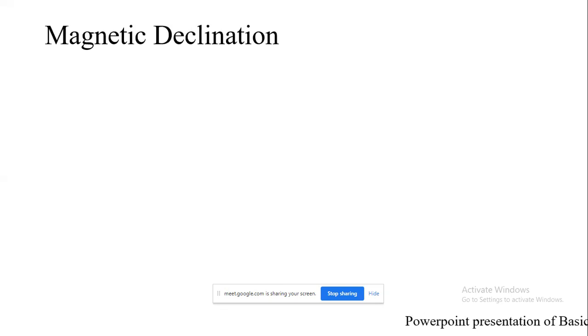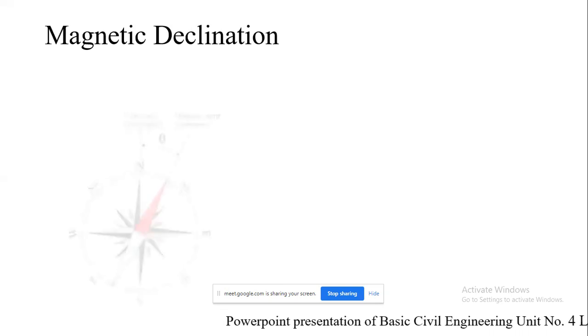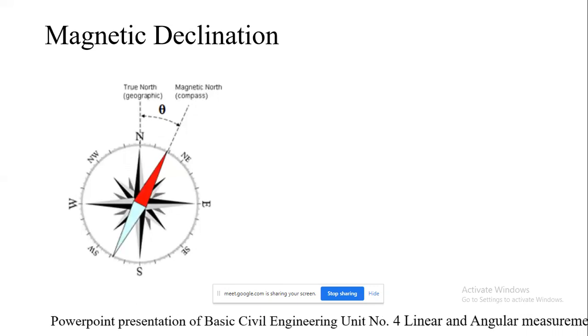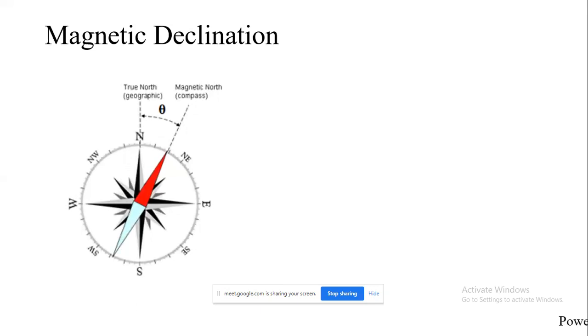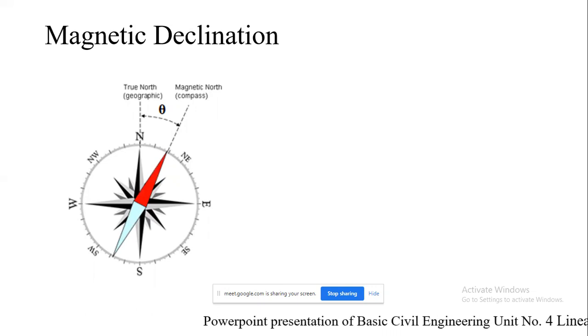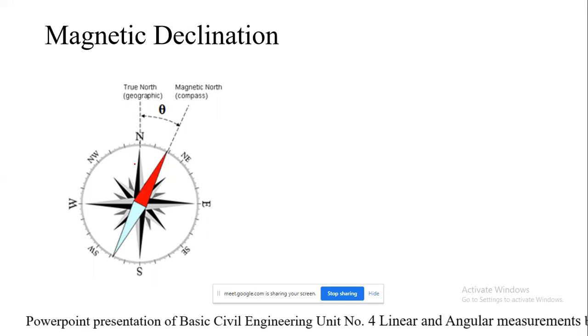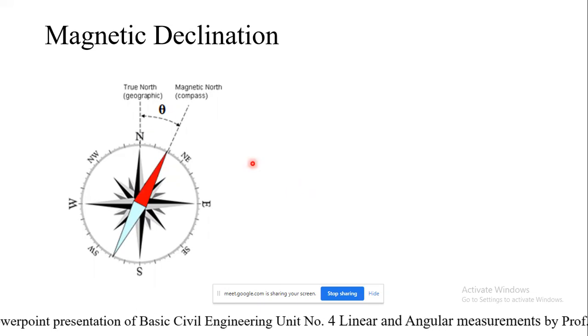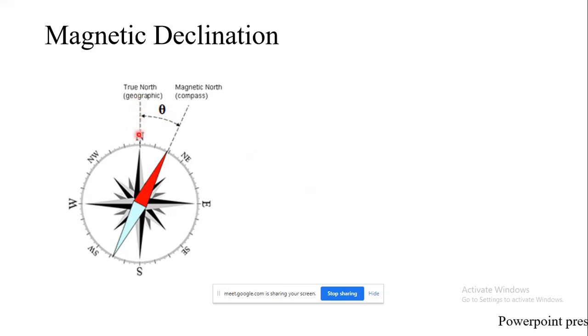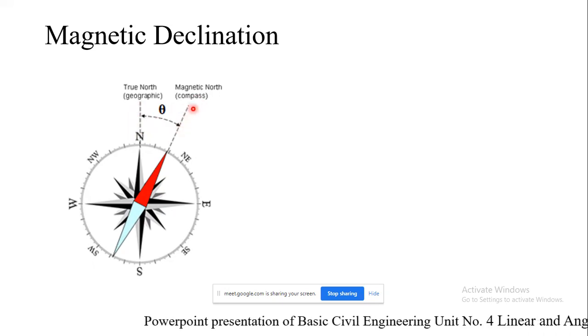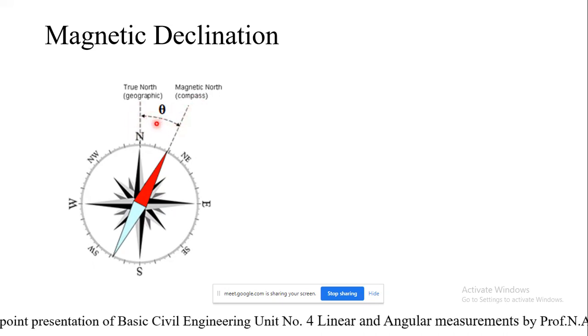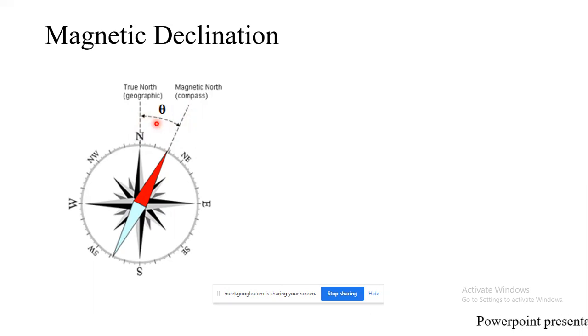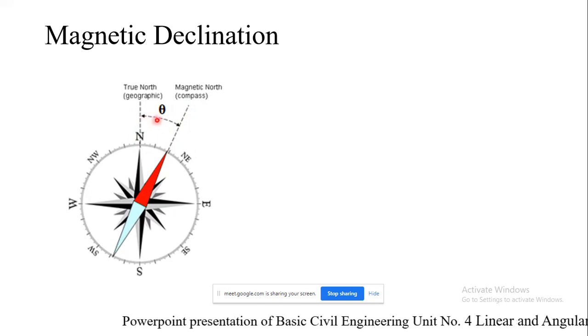Moving further to the next point, that is the magnetic declination. What do you mean by magnetic declination? We have seen that it is the horizontal angle made between the magnetic meridian and the true meridian. Here you can see, this is our true meridian or true north, and this is the magnetic north. Whatever is the angle made, this theta, is nothing but the magnetic declination. So it has been represented by theta.